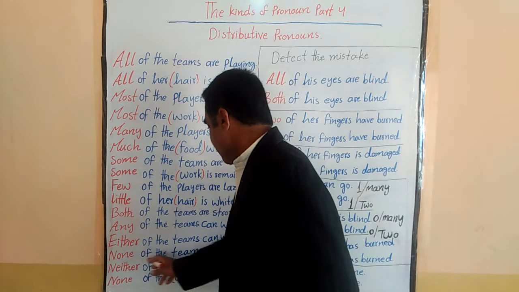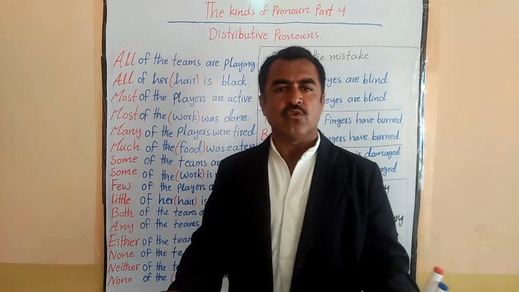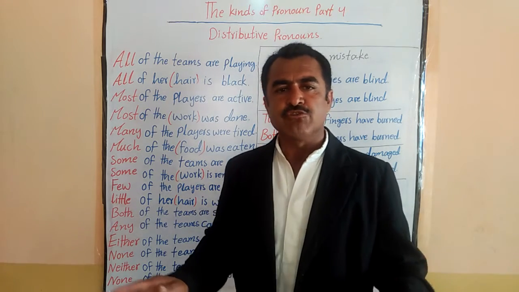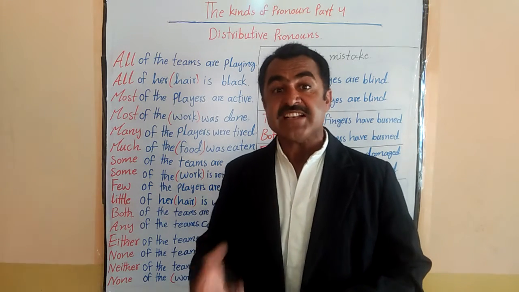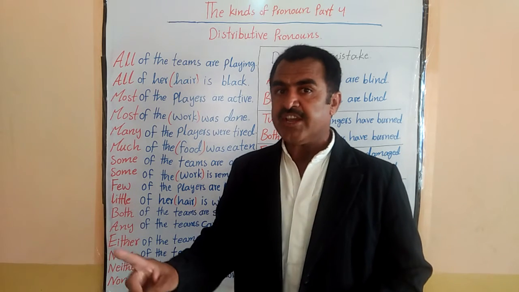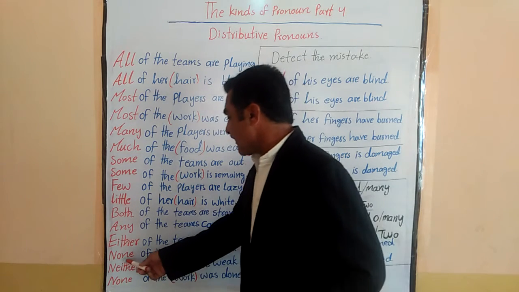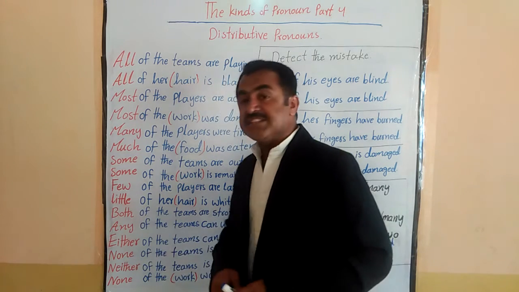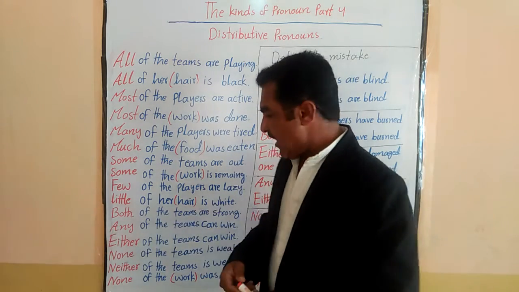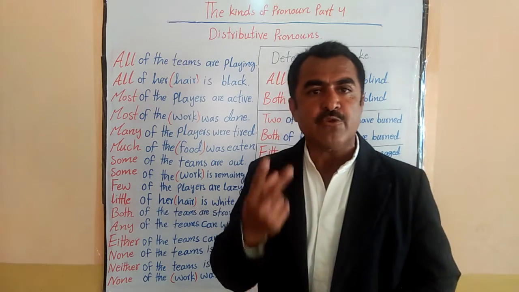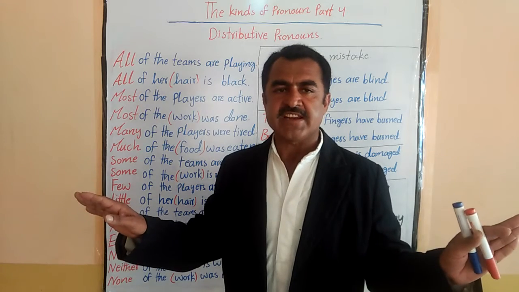Okay. None of the teams is weak. None means 0. None means actually no one. 0 also is a digit, so 0 can have maximally a singular verb. 0 cannot take a plural verb. So you see, none means 0 out of many, means not all of them. And neither means 0 out of 2, means not both of them, you say both of them in a negative way.